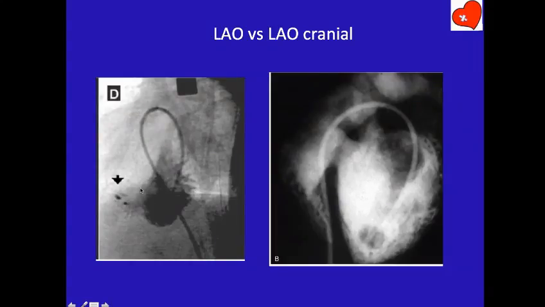Now, there's a VSD, a very large VSD here. But the borders are indistinct, and if you have two VSDs in the mid septum and one again in the apical septum, you probably will overlap here. When you give cranial tilts, the heart looks more upright. It looks elongated, and you see the entire length of the septum. So that is the advantage of giving cranial tilt. So just like coronary arteries, you have to give tilt wherever necessary to profile the object.